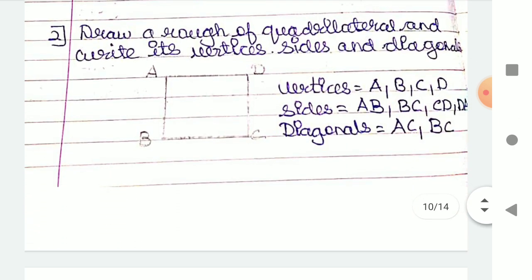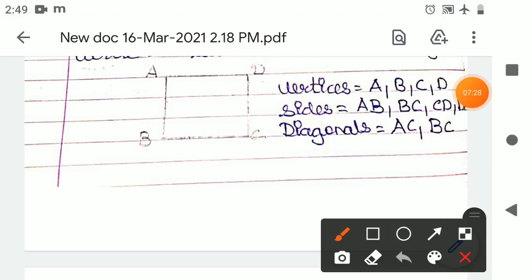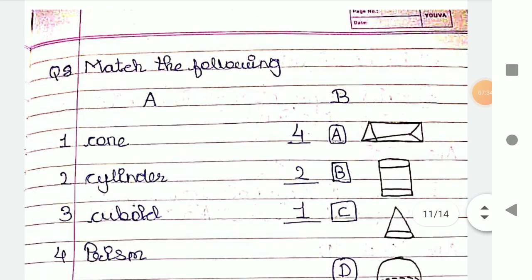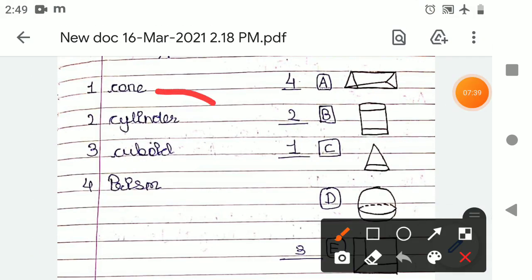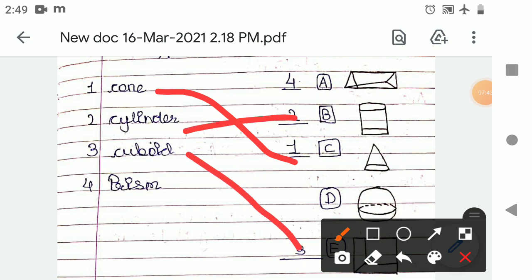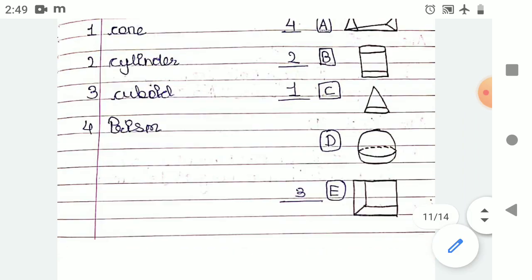Draw a rough sketch of a quadrilateral and write the vertices of the sides. Okay, the vertices are ABCD. Here you can see the vertices. So let's go further. Make the following. If you see, it is very easy. Cone is here, cylinder is here, cuboid is here, and prism is here. So let's go further.